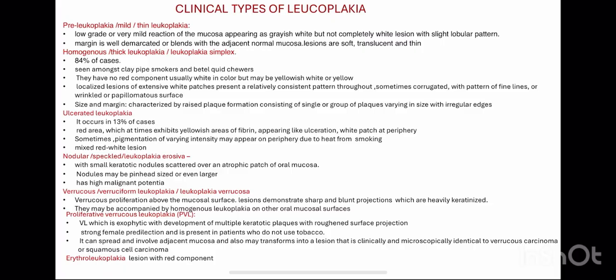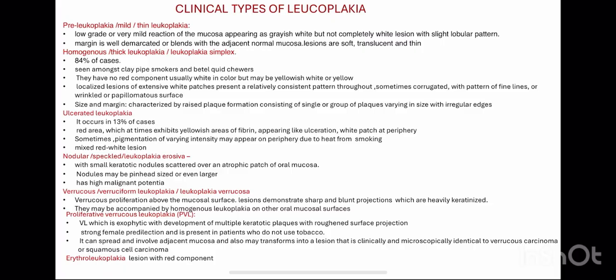These are 84% of the cases seen among cigarette and pipe smokers and betel quid chewers. They have no red component, usually white in color but maybe yellowish white or yellow. Localized lesions or extensive white patches are present, with a relatively consistent pattern throughout, sometimes corrugated with a pattern of fine lines, or a wrinkled or papillomatous surface. Then what are the site and margin? They are raised plaque formations consisting of a single plaque or a group of plaques varying in size with irregular edges.